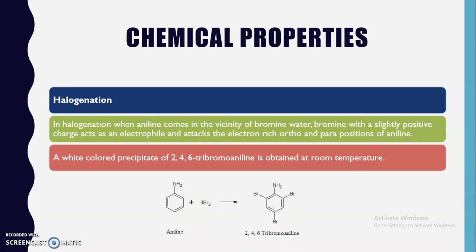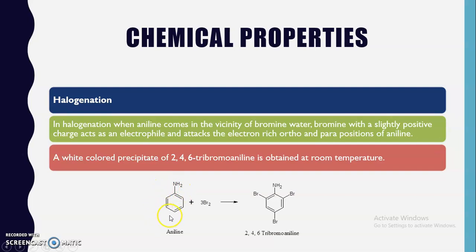So let's see this particular reaction. As the reactivity of aniline is more toward the electrophilic substitution reaction, here we are getting the tri-substituted product. Otherwise, if the reactivity is not more, then we will get the mono-substituted product. This NH2 group, when bonded directly to the benzene ring, acts as an electron donating group, and donates the electron by resonance effect.